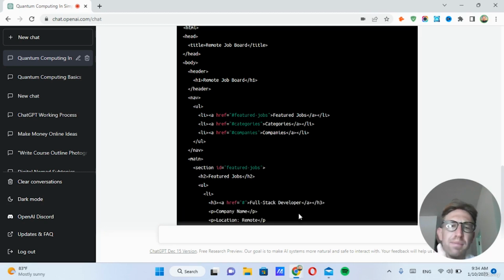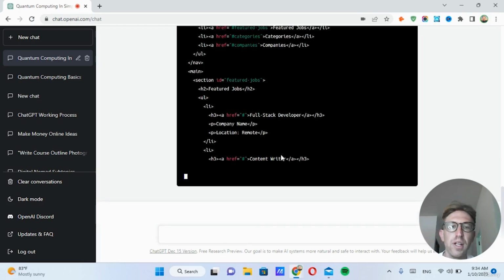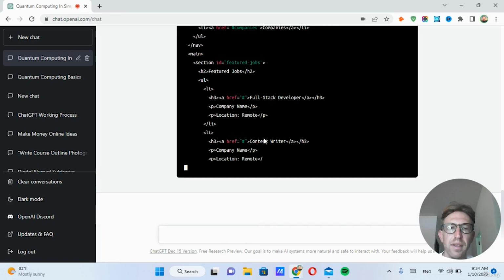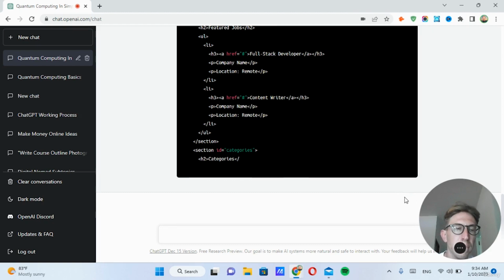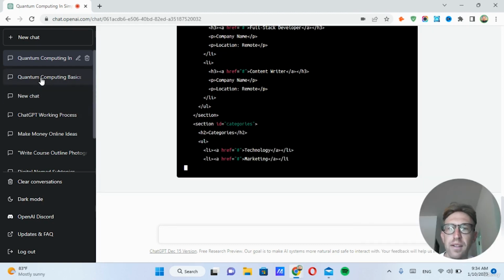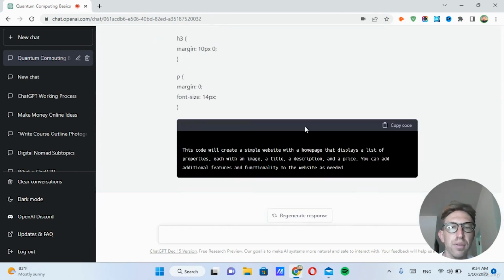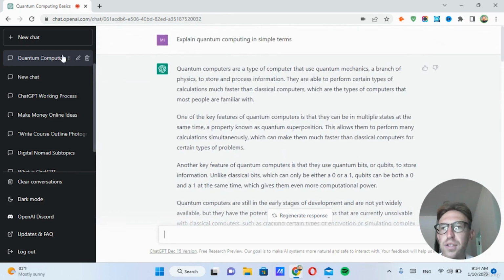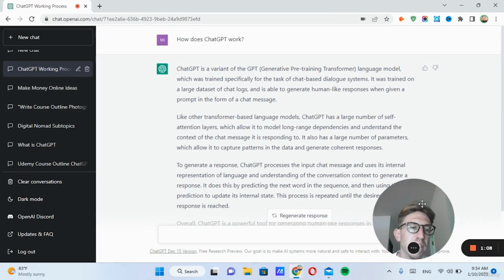So this is just real basic. It's just creating an HTML website with some remote jobs listed. It's not pulling from a database or anything, but there's ways to do that as well. I'm not really going to be getting into too many programming topics throughout the course, mostly just showing how to make money online with marketing and selling digital products. So those are just a few of the things we're going to talk about throughout the course. I hope you find it very helpful, and please leave a positive review if you like the course.